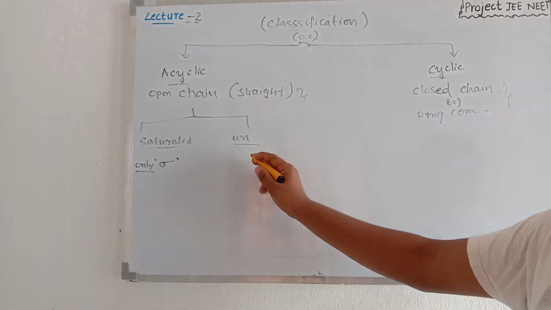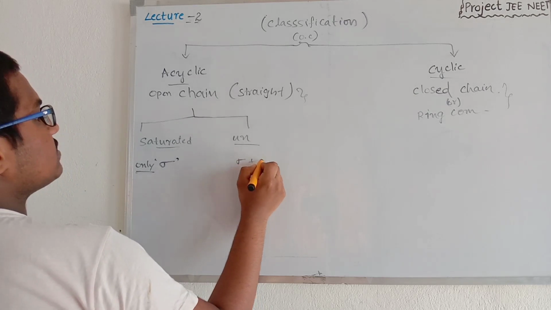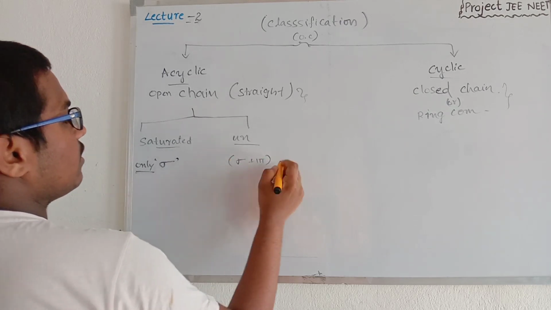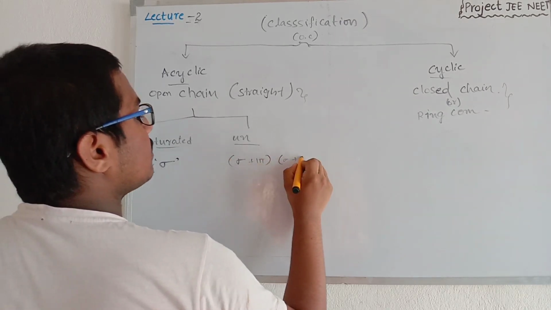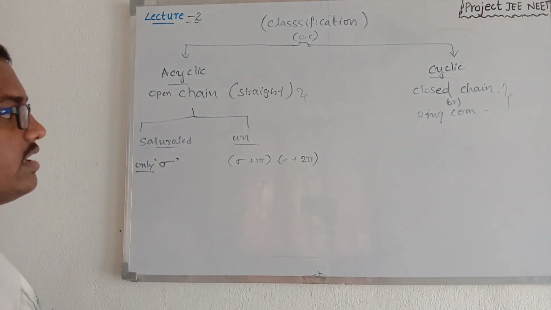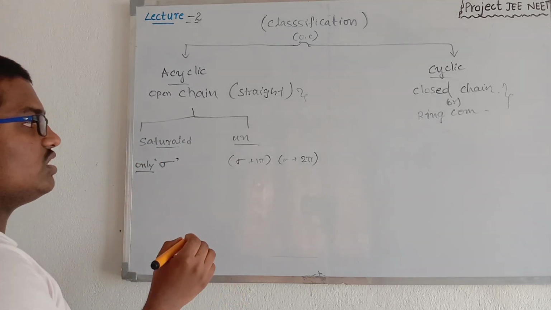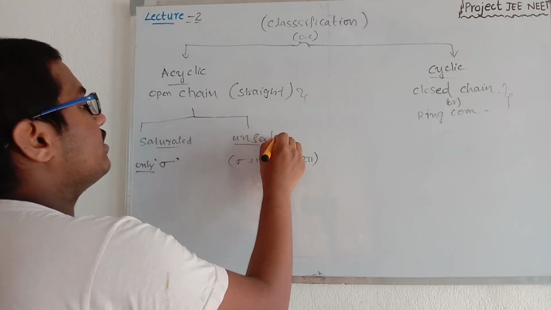They are classified as unsaturated. They can be sigma plus 1 pi or sigma plus 2 pi. Compounds containing only sigma bonds are classified as saturated.